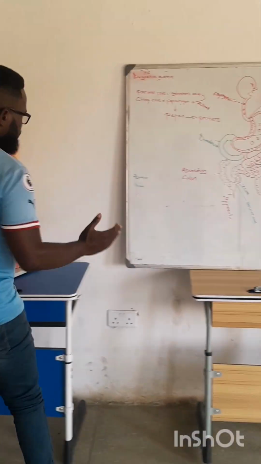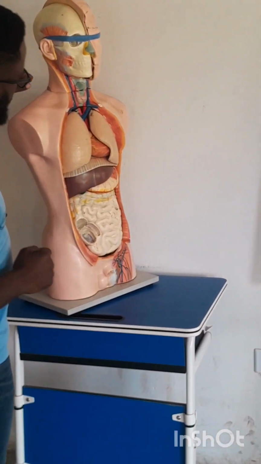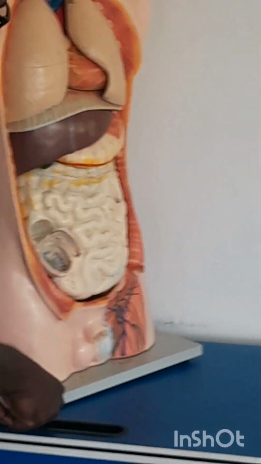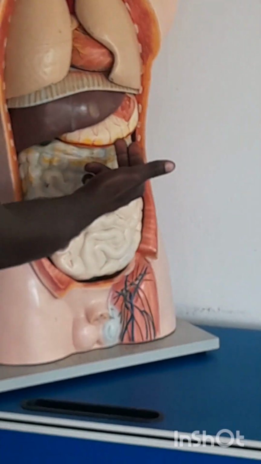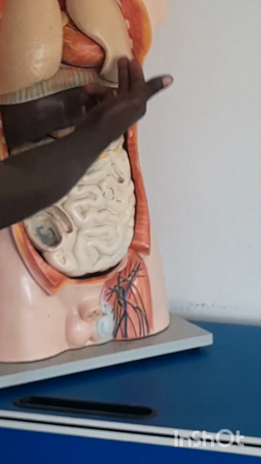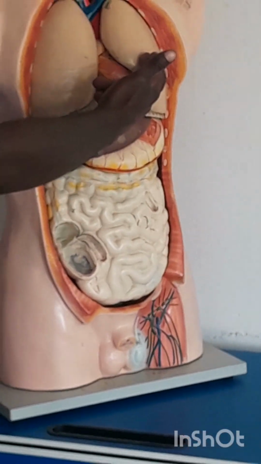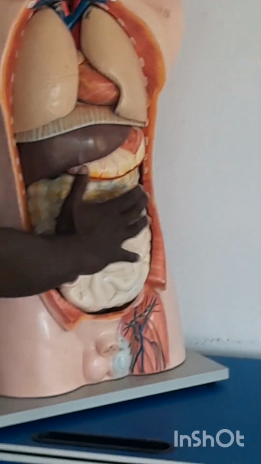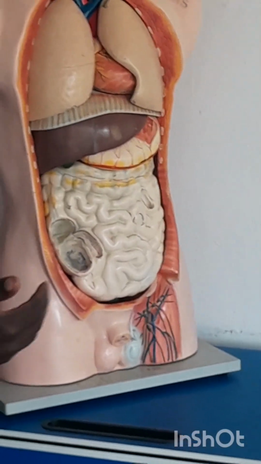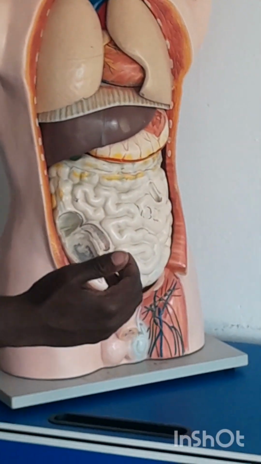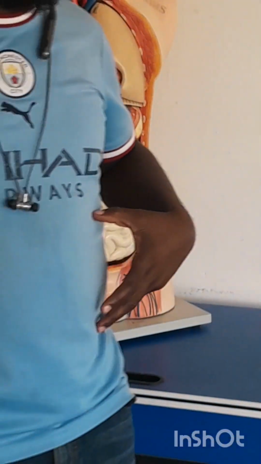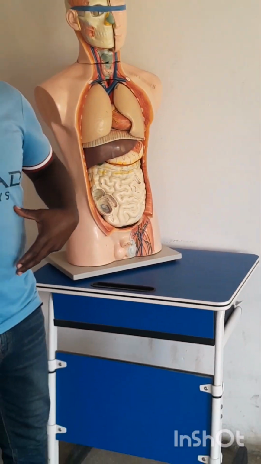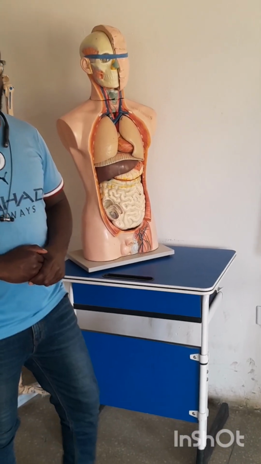Okay, look closely at this anatomical mannequin here. This organ you are seeing here is the stomach. Alright? Just below the left lung. Everything underneath here, my belly here, is the large and small intestines. Alright? So the next time you feel an irritation here, don't call it stomachache, call it abdominal pain. Alright?